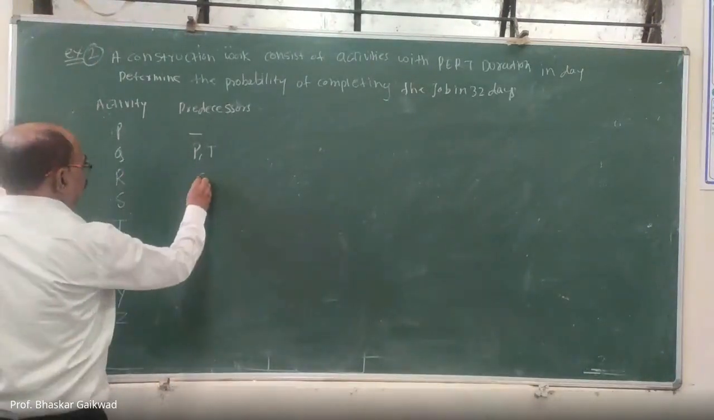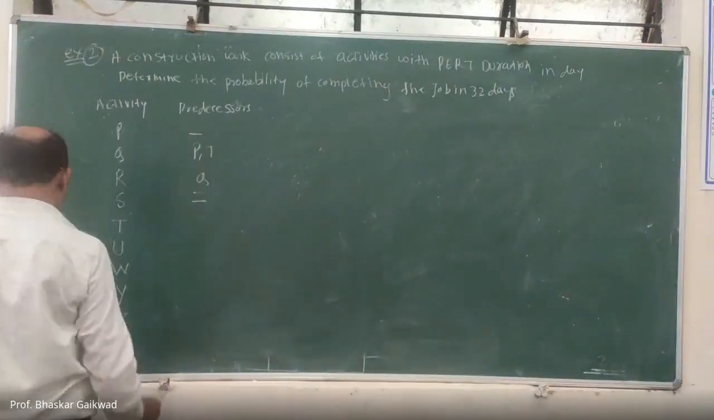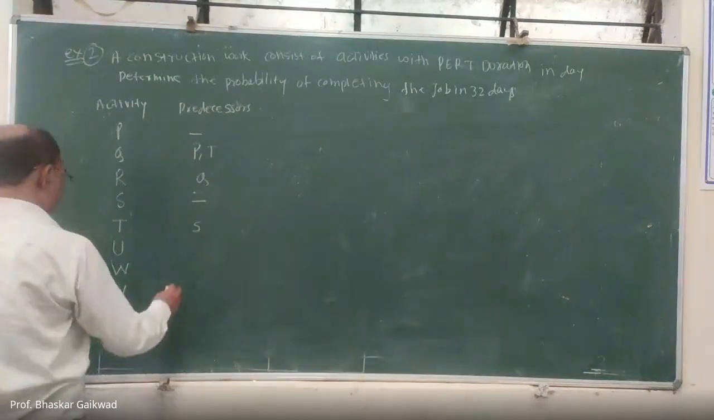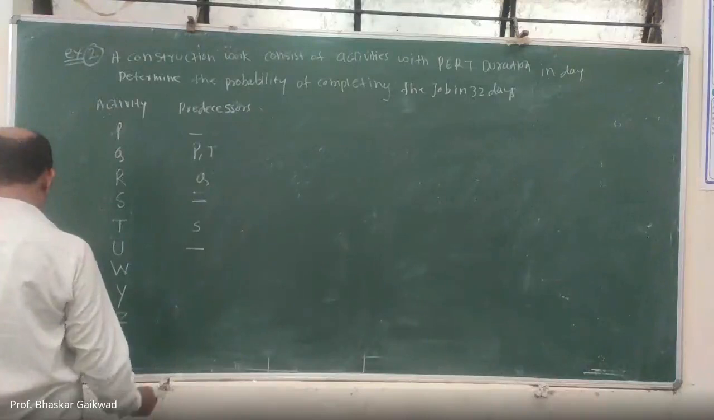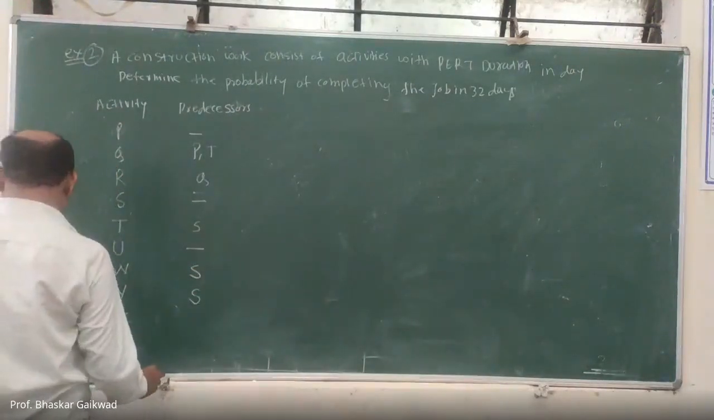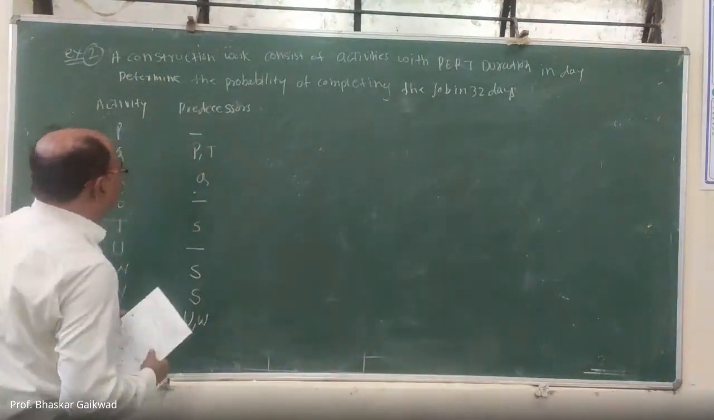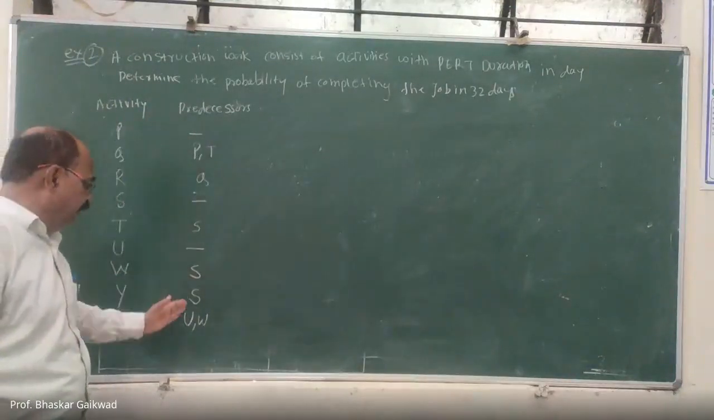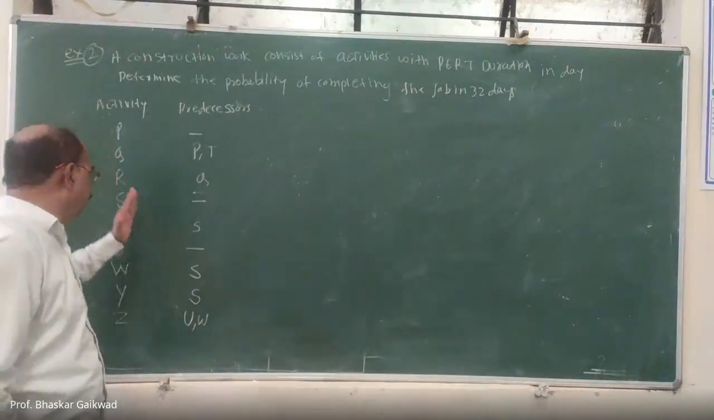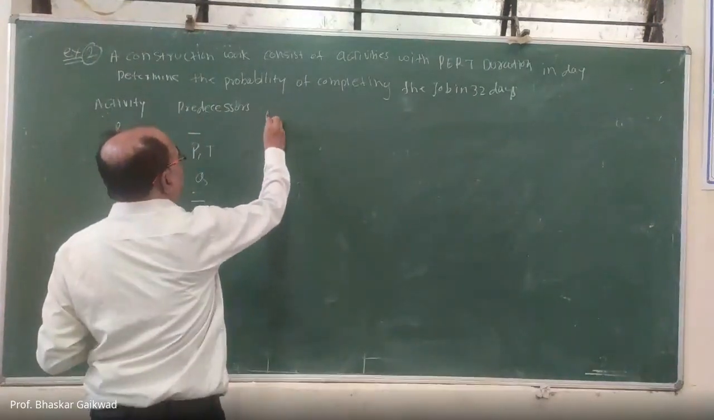R, the predecessor is Q. For S, nothing is there. T has S as its predecessor. For U, nothing is there. W has S as its predecessor. Y has a predecessor. And Z has U and W. So after completing the predecessor activity, this activity will start. After that, we have three times for each activity.